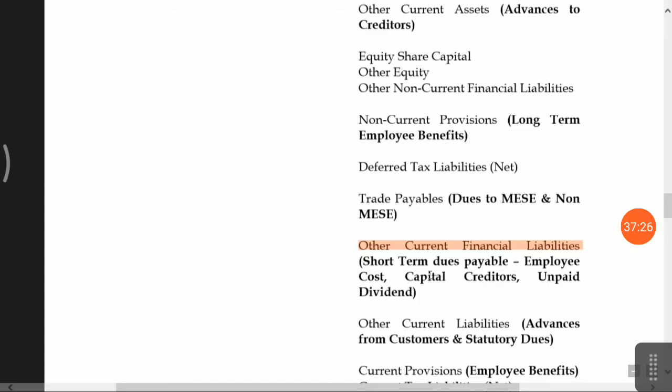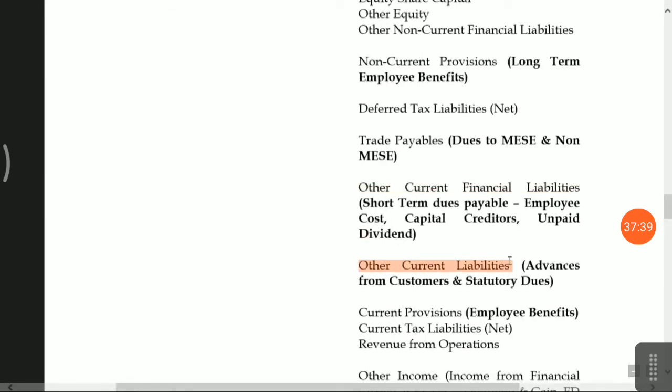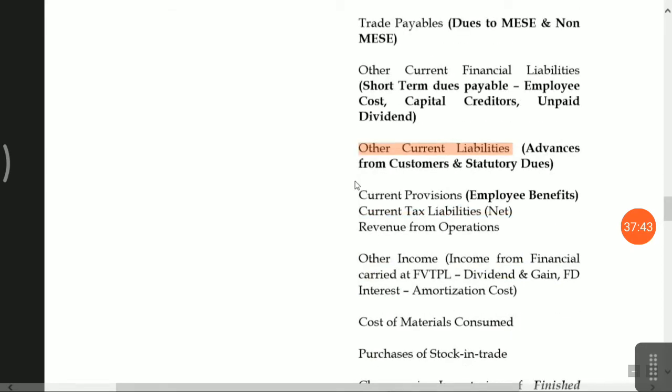Capital creditors means creditors of fixed assets. Capital goods, capital creditors means capital goods items, fixed asset items. Other current liabilities: advances from customers, statutory dues, these are other current liabilities. Current tax provisions, employee benefits, that you have to present. Current tax liabilities, revenue from operations, other income.